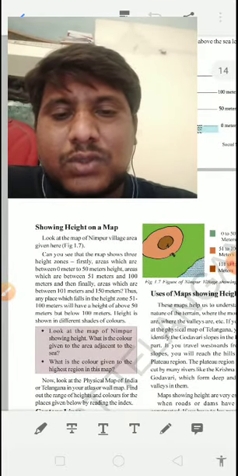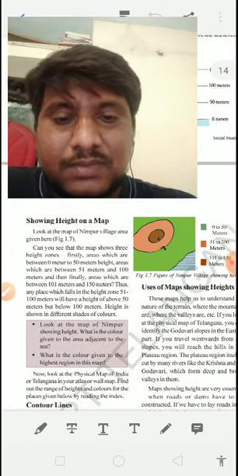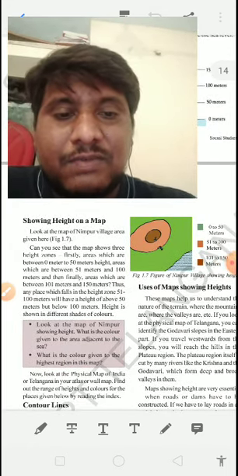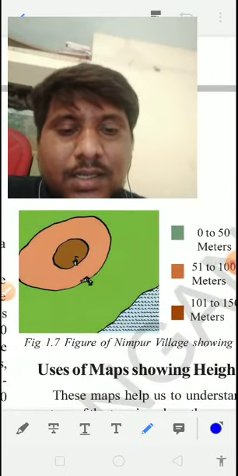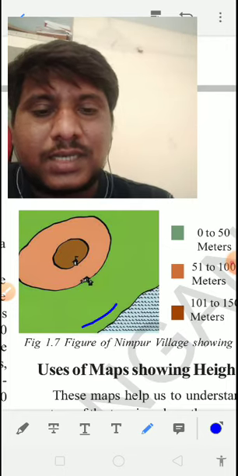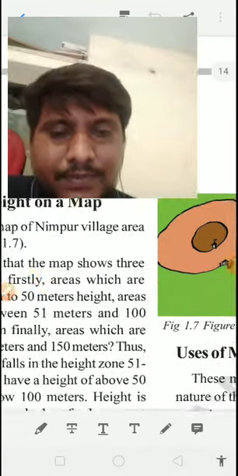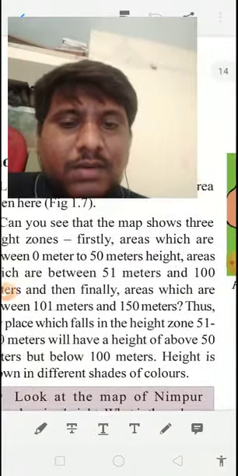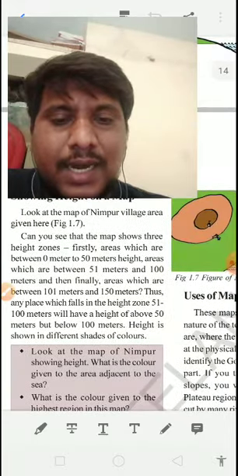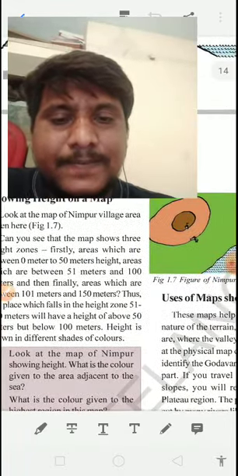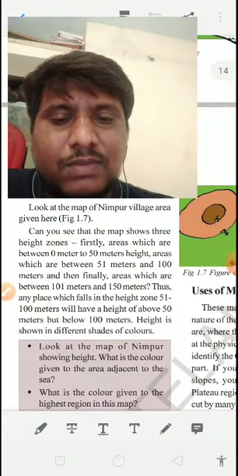Can you see that the map shows 3 height zones? Firstly, areas which are between 0 to 50 meters height. The first area is the area which is green in color. The area which is green in color is showing 0 to 50 meters. Then the areas which are between 51 meters and 100 meters, and then finally the areas which are between 101 meters to 150 meters.